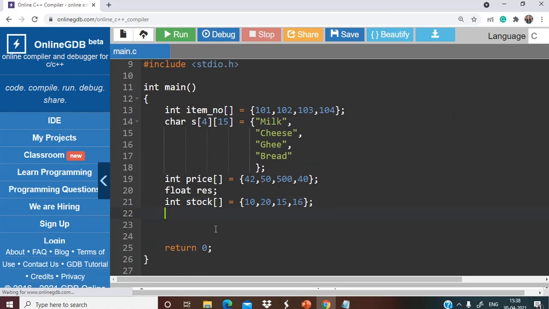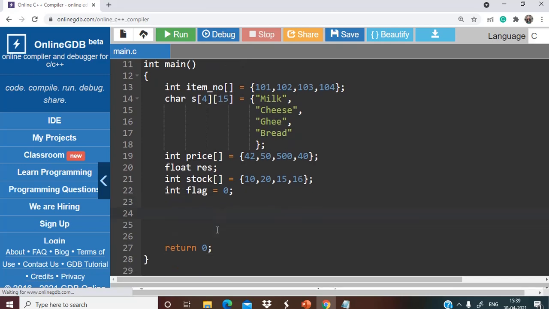Next, let's take a variable to keep track of whether the item number given by the user is not available, or he's giving some random number or something else, in which case we have to simply print invalid input. So keep track of that. We are taking this variable flag.